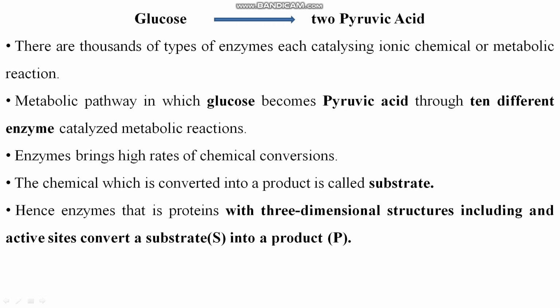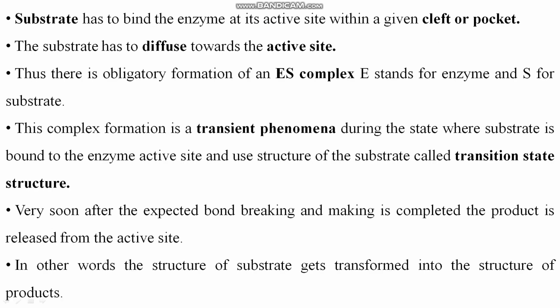Clear? So enzymes bring high rates of chemical conversions. The chemical which is converted into a product is called the substrate. Clear? So the substrate is converted into the product. Hence enzymes, that is proteins with three-dimensional structures including active sites, convert a substrate into a product. Clear? What are active sites here? Actually, enzymes have their own active sites where the substrate will bind. Clear? It will be clearer in the next slides.